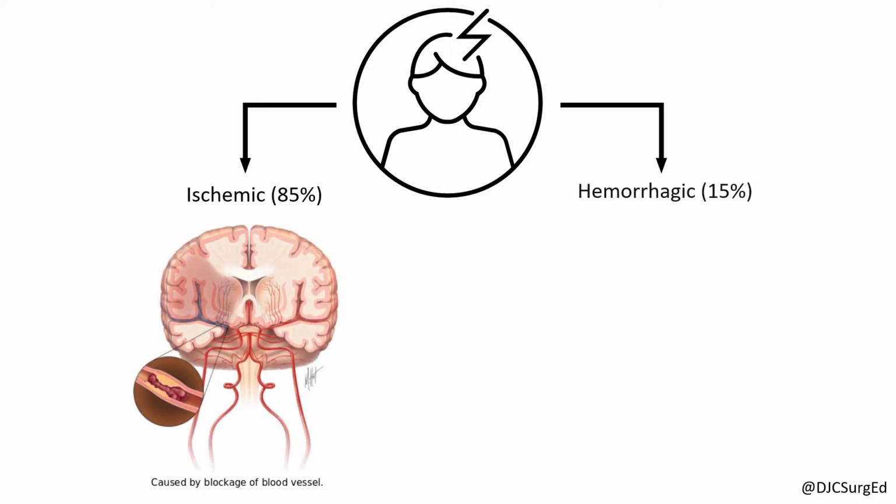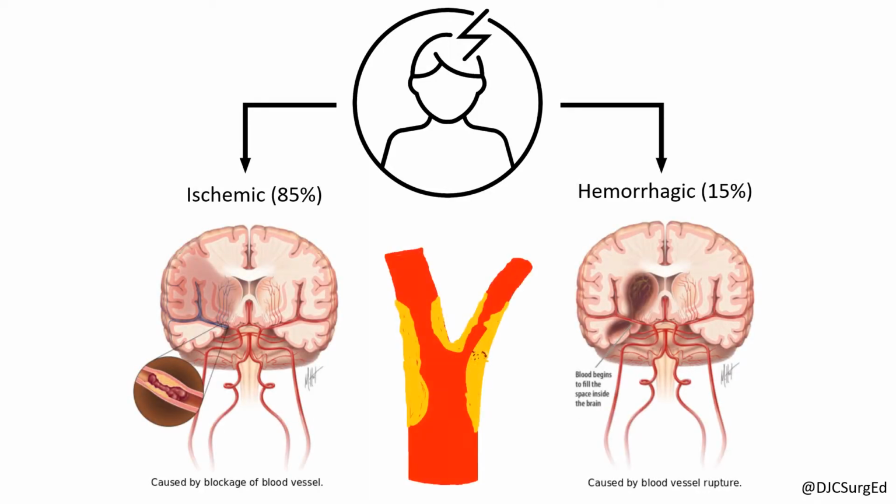Stroke, or cerebral infarction, is an acute focal neurologic deficit caused by disruption of blood supply to an area of the brain and is a major cause of mortality and disability worldwide. Stroke can either be ischemic or hemorrhagic in etiology. About 85% of strokes in the U.S. are ischemic, with emboli from cerebrovascular disease making up a significant portion.